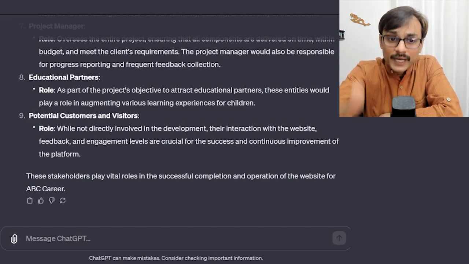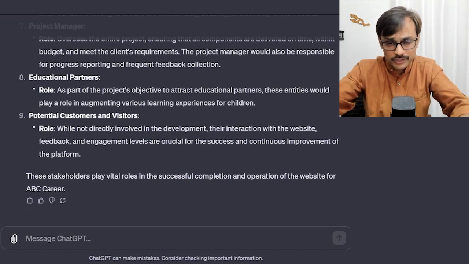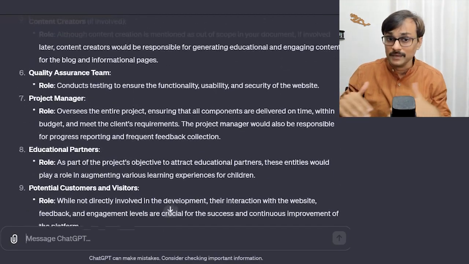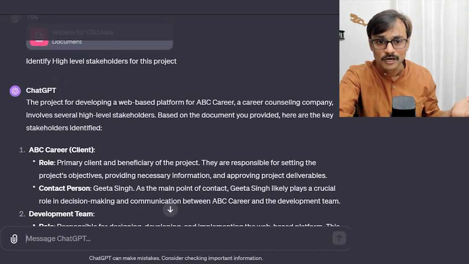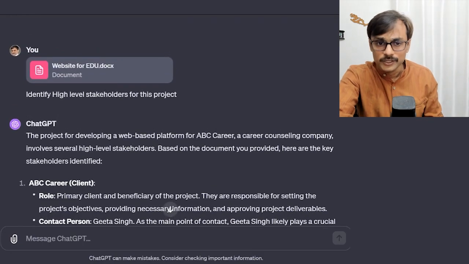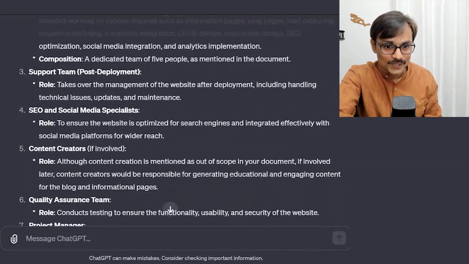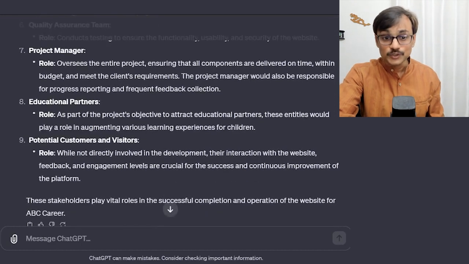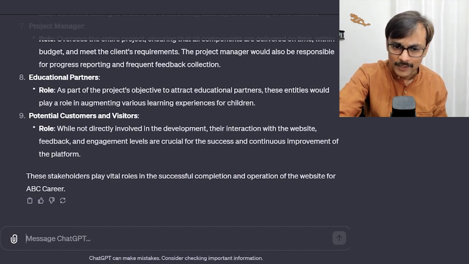If I want to improve my future interaction, I can take this out, update it, and save it in the same document, and then use it subsequently. Then I can prepare the project management plan in a better way. But as of now, I'm just directly going with the same source information. So this is how you can identify the first level of stakeholders, high level role or group based stakeholders, using the prompt identifying stakeholders for this particular project. I hope you are finding it insightful, especially people like content creators and educational partners. They may not come to your mind without thinking a little deep about it.